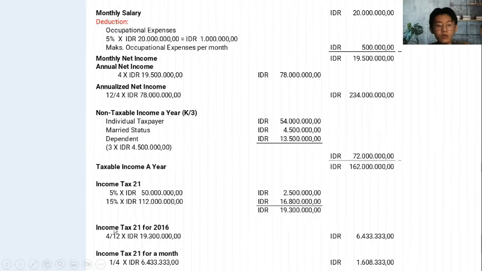Then we calculate the income tax 21 for 2016: 4 divided by 12 multiplied by 19.3, then we get 6.433 million. Then income tax 21 for a month, we get from 1 divided by 4 multiplied by 6,433,000, and we get 1,608,133 rupiah.